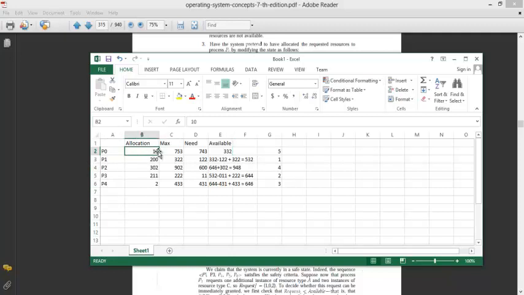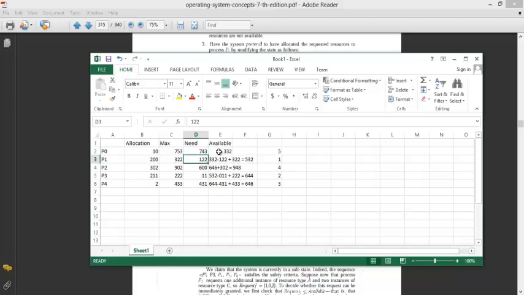Now allocation is 1, 0... it's actually 0, 1, 0, 2, 0, 0, 3, 0, 2, 2, 1, 1, and 0, 0, 2. The maximum it requires is 753, 322, and 902, and 222, and so on. The need is calculated as maximum minus allocation. So 753 minus 010 is 743. Similarly, 322 minus 200 is 122. So these are calculated for each process.